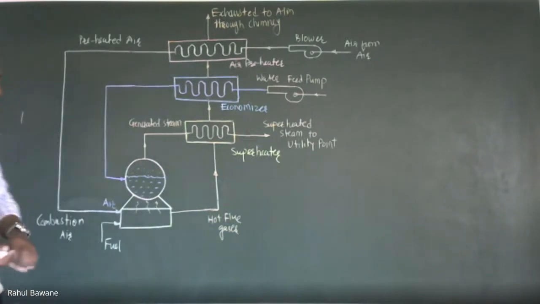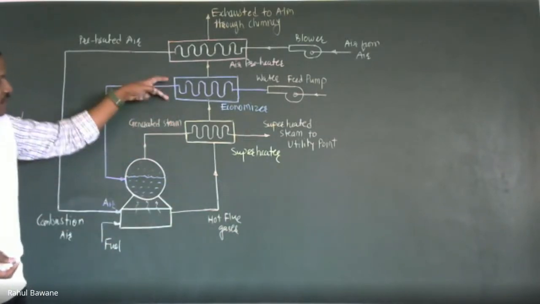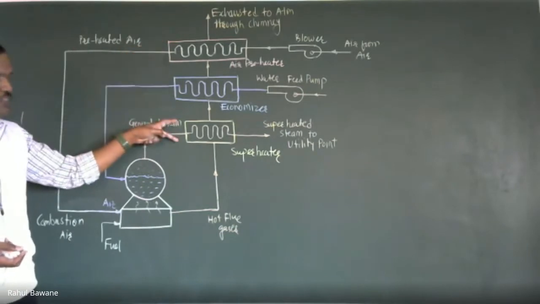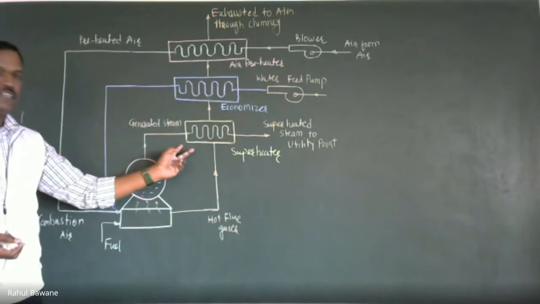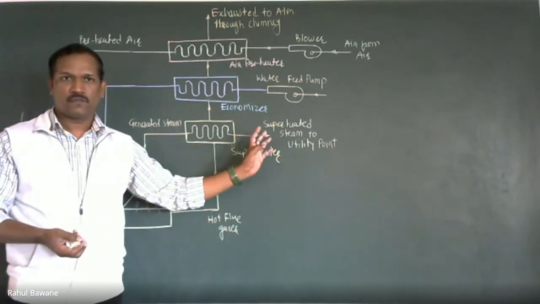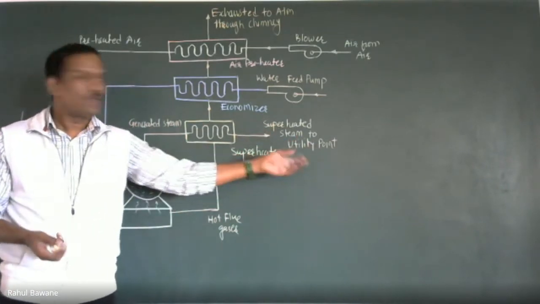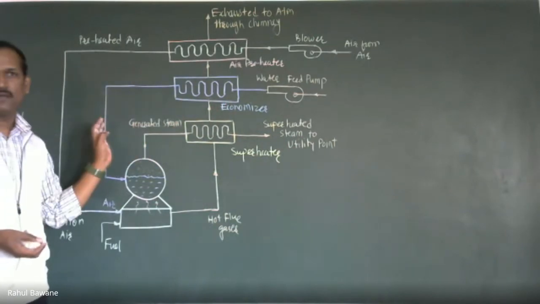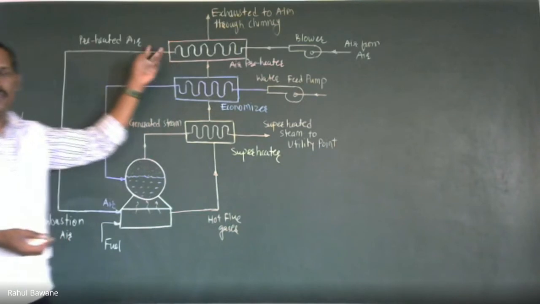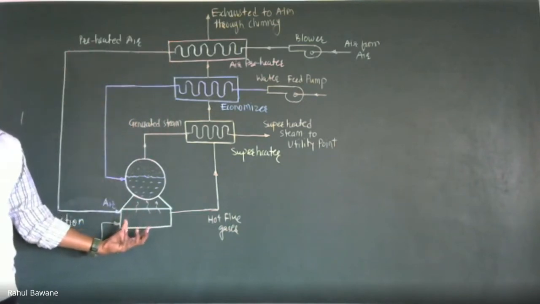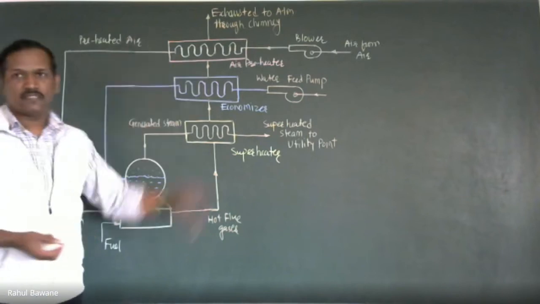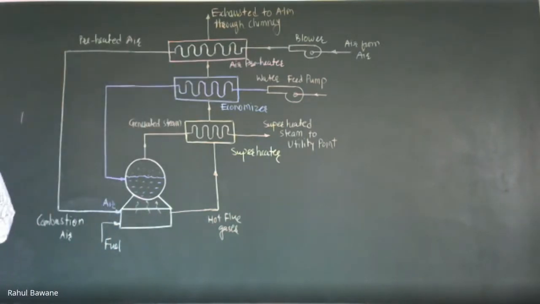Clear? So these three are used for improvement purposes. The superheater improves the quality of steam, so our output will be more. The economizer improves the total overall running cost. The air preheater improves air quality, so reducing the heat losses. So all these are known as boiler accessories.